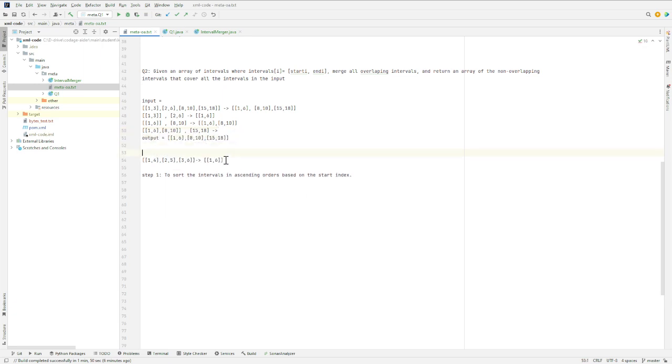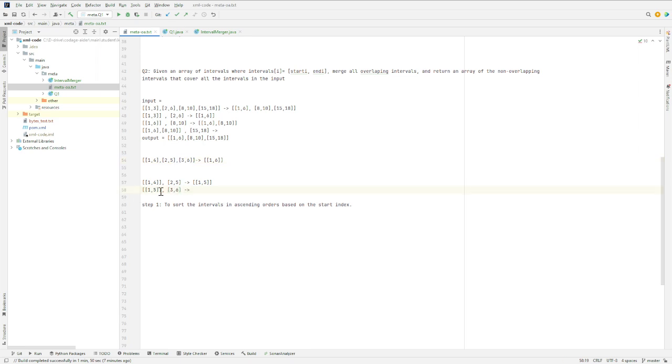Now let's see how we can apply the same logic to this particular input. Our initial resulting list will just consist of a single element, and then we pick up the second element and see whether it overlaps with the last element of the list, which in this case is the first element. And they do overlap, because the start element lies between the start and the end element of this interval. Once they overlap, we merge them, and by merging them we get this particular item. Now in our resulting list we have this, and the next element in the input is 3 comma 6.